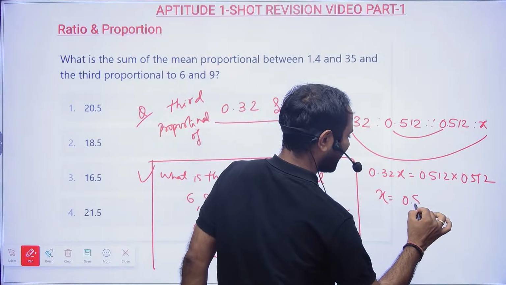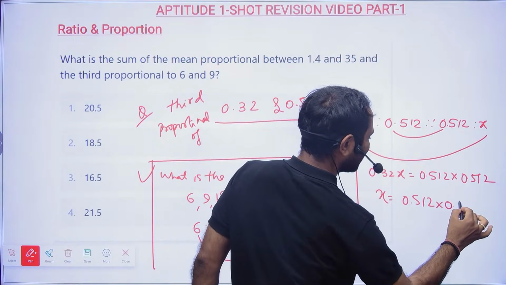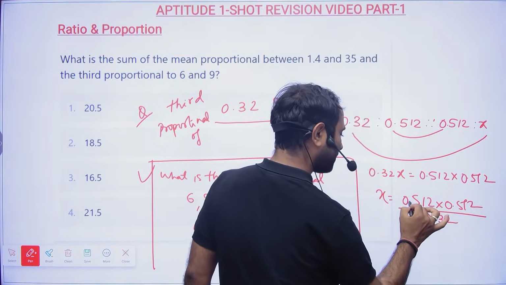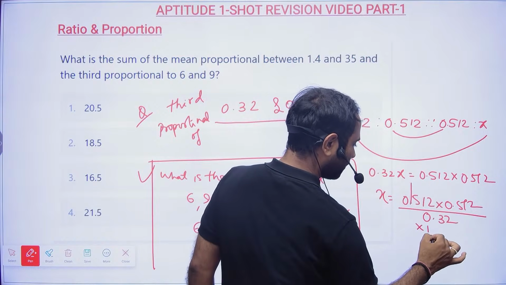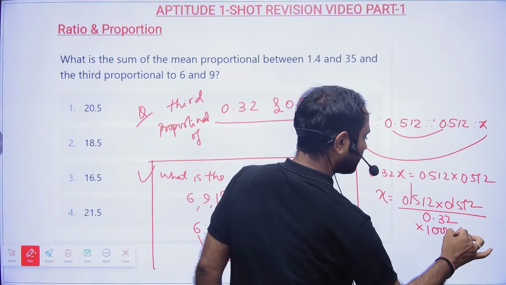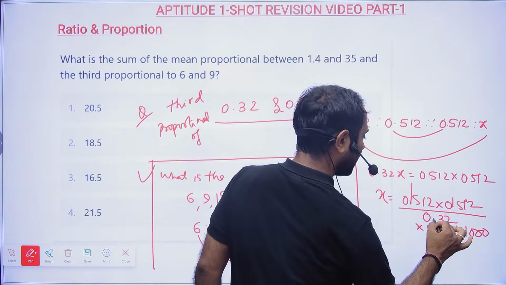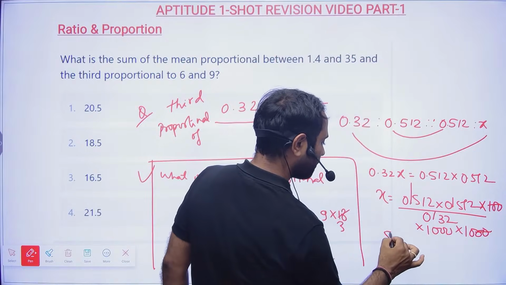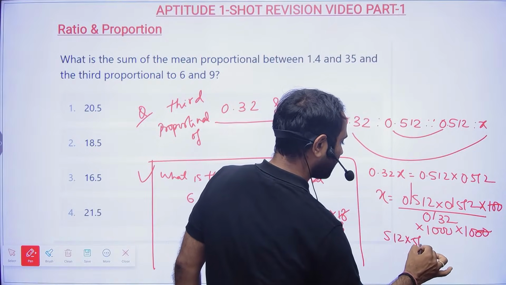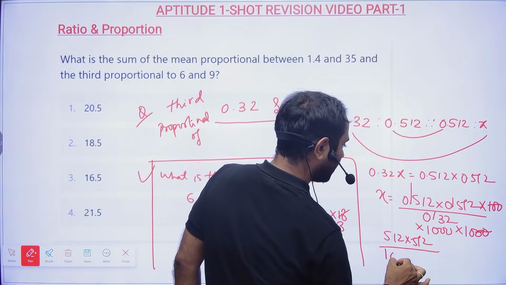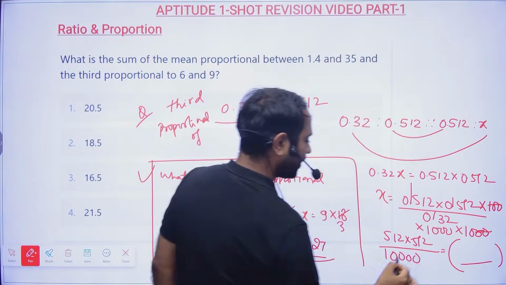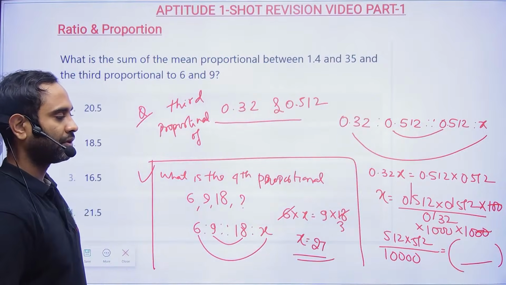Now this is what you have to solve and you will get the answer. If you want to solve, 1000 will come down, and here also 1000 will come down, and here 100 will go up. So this and this cancel. 512 into 512 divided by 32. Now you have to multiply and divide by this, then you will be able to get the answer.